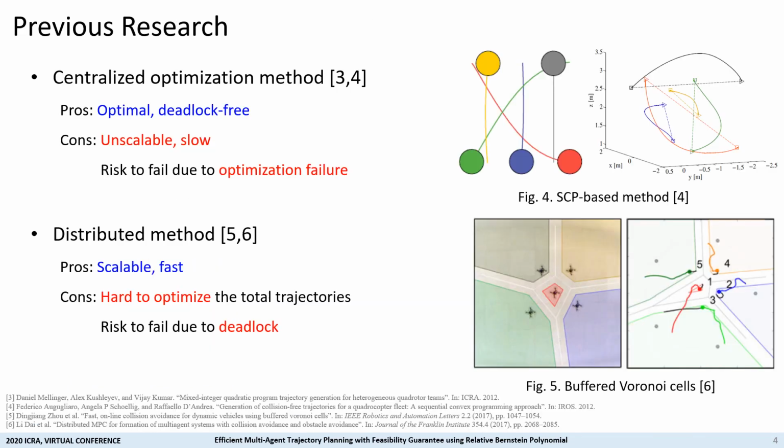There have been many researches about multi-agent path planning. One popular approach is a centralized optimization method. These centralized methods can generate optimal trajectories without deadlock, but they require hundreds of seconds to generate trajectories for few agents. Also, they have a risk of optimization failure due to infeasible collision constraints. Recently, many works have considered distributed methods due to scalability. However, they cannot guarantee the completeness in obstacle-dense environments.